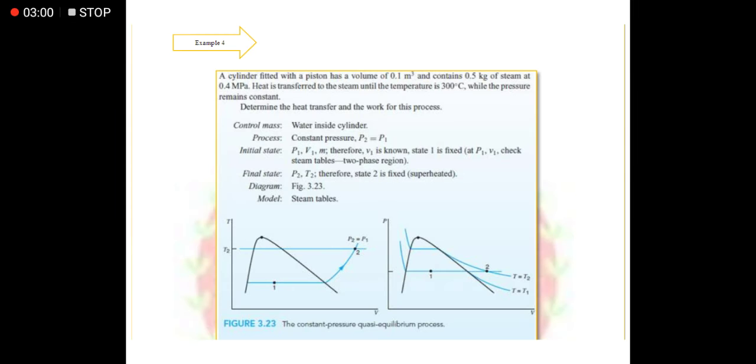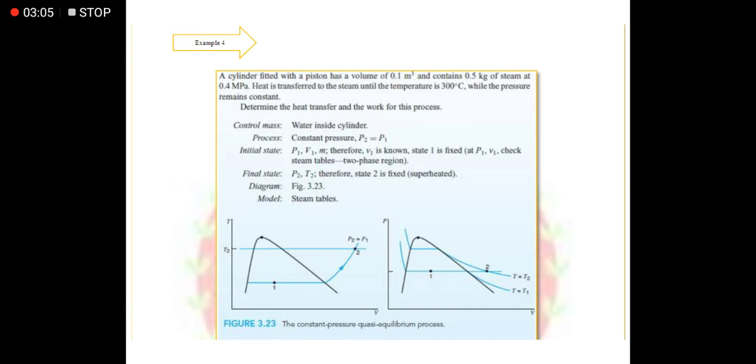Okay. So dito tayo sa example number 4. So example number 4, we have a cylinder fitted with a piston has a volume of 0.1 meter cube and contains 0.5 kilogram of steam at 0.4 megapascal. Heat is transferred to the steam until the temperature is 300 degrees Celsius, while the pressure remains constant.